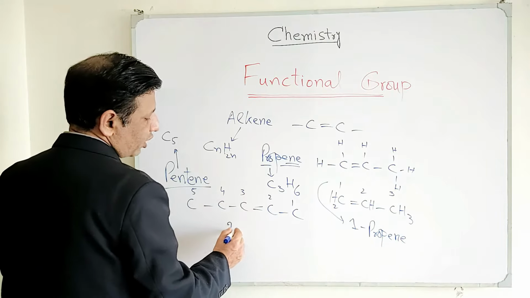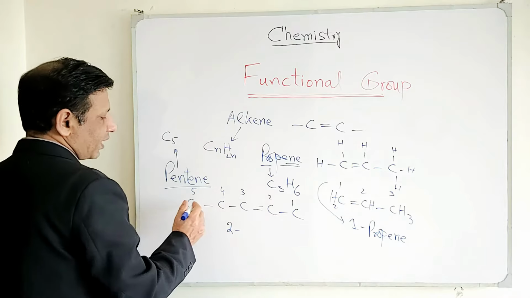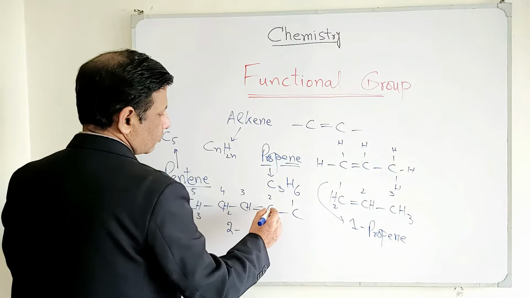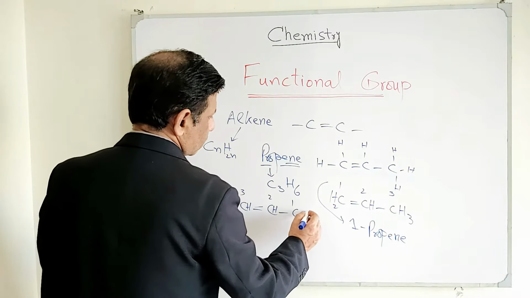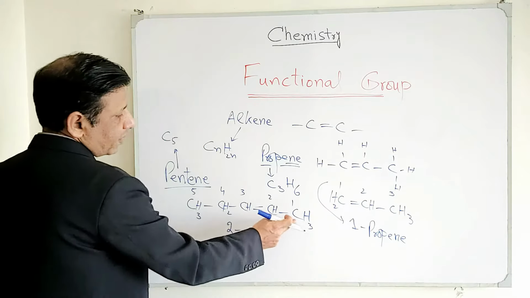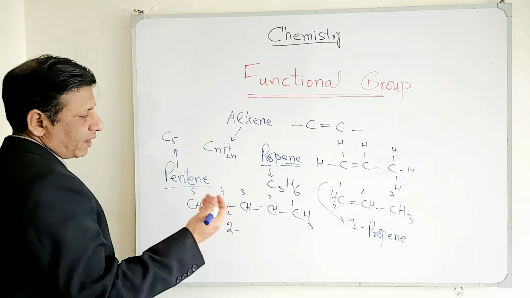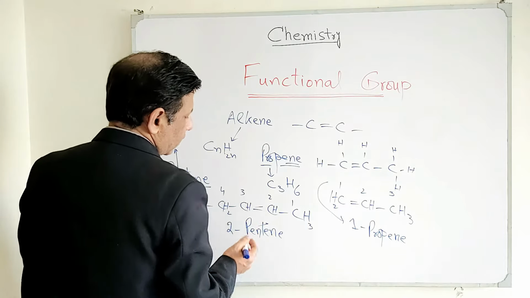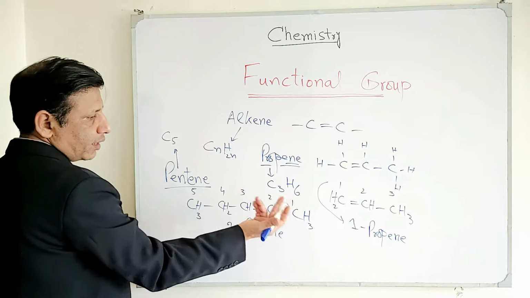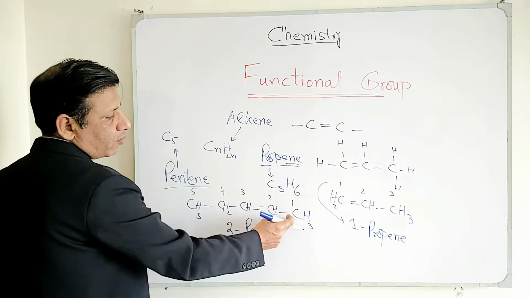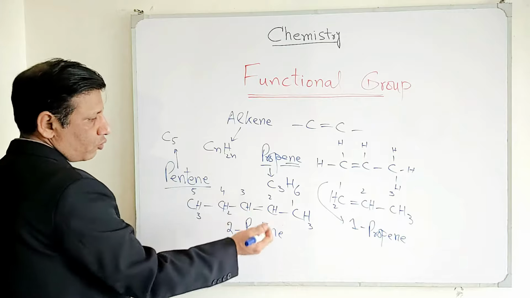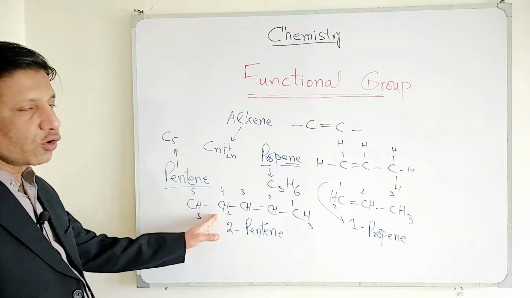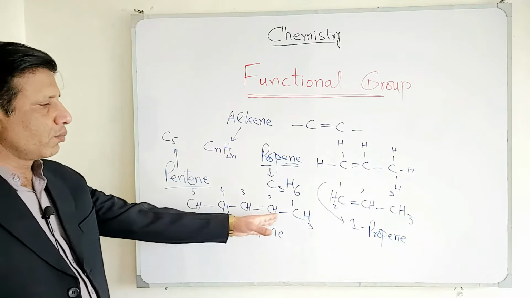So we will assign the lower number 2, and then the parent chain length after you fulfill the valencies would be 5, so it is a pentene. We will call it 2-pentene. And if we call it 1-pentene, then you got it right. The double bond should be between carbon number 1 and 2, and the remaining things remain the same. All the valencies must be fulfilled, otherwise the chemical formula will be wrong.